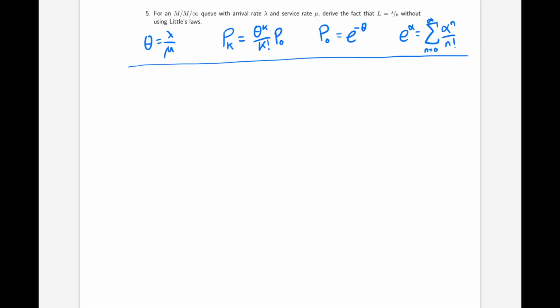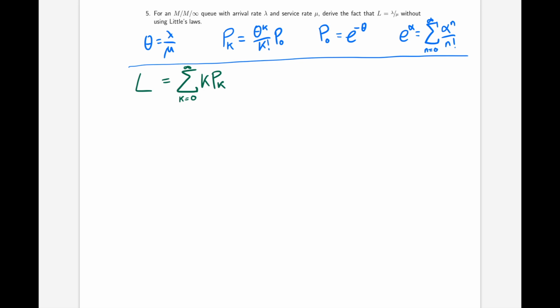Now with these tools in hand, we can start thinking about what L is. L is the expected number of customers in the system, so that is the expected state. We can write that as the sum over all the states of k multiplied by the probability of being in state k.